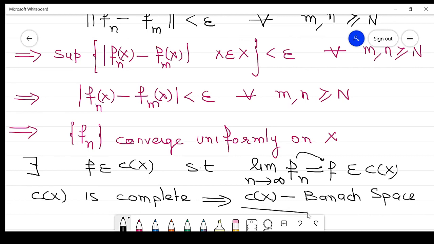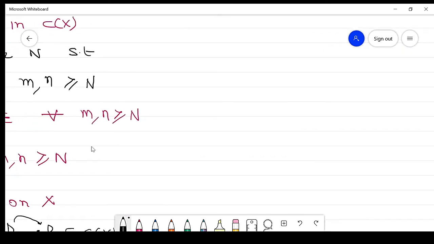So in this way we can prove for every example: is it a normed linear space? Is it a Banach space? This is the way in which we can satisfy each property to prove that it is a normed linear space, and if it is complete, then it is a Banach space.